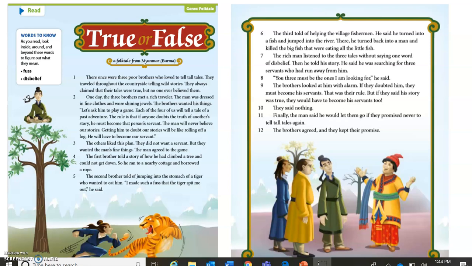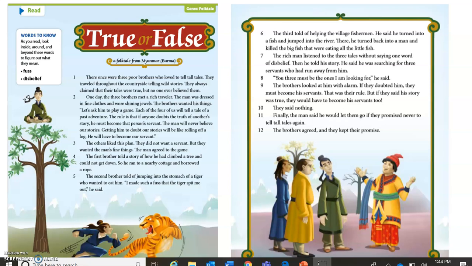True or false? There once were 3 poor brothers who loved to tell tall tales. They traveled throughout the countryside telling wild stories. They always claimed that their tales were true, but no one ever believed them. One day, the 3 brothers met a rich traveler. The man was dressed in fine clothes and wore shining jewels. The brothers wanted his things.